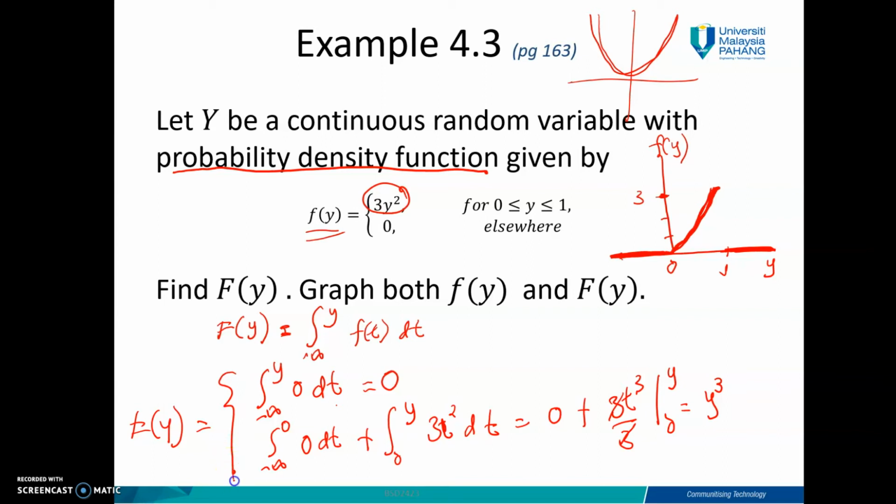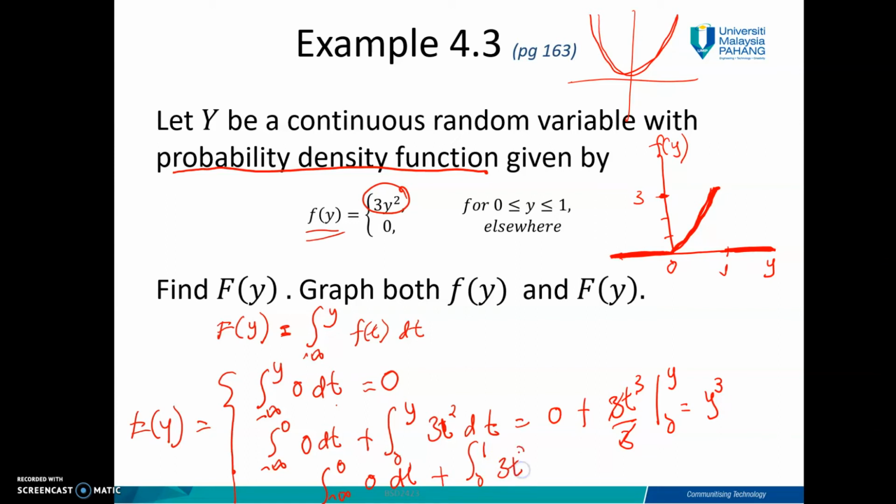And then next is for y greater than 1. You will get from negative infinity to 0, you get 0 because you don't have a function f(y) here, isn't it? And then plus 0 to 1. So for 0 to 1, you get 3t squared dt, not y, because we use t here.